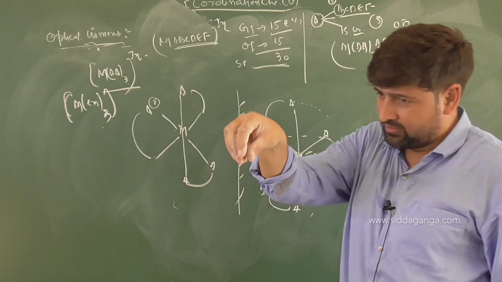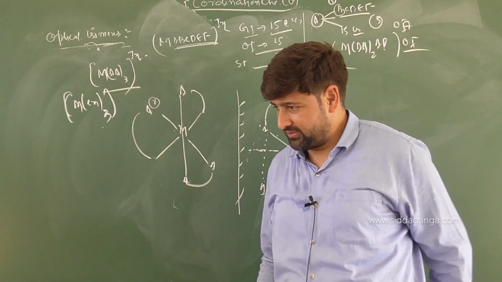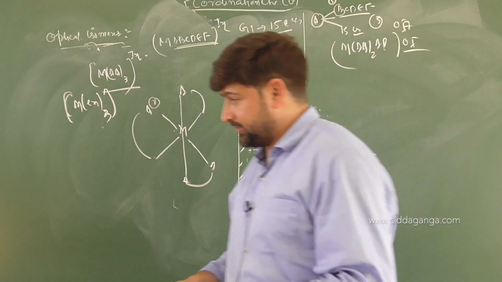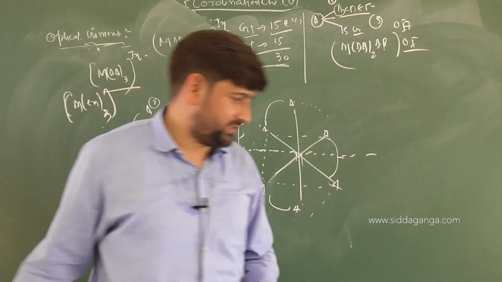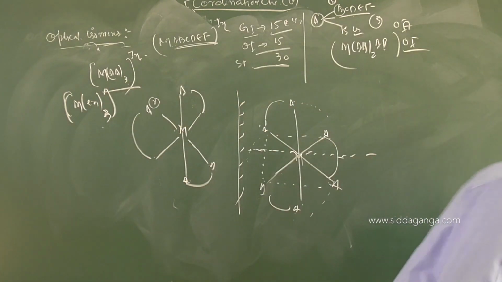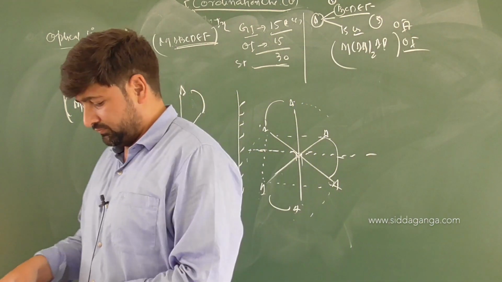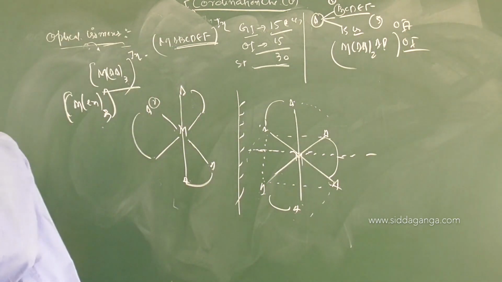One here, one here, one here, one here. Let me get a piece of paper so that you can understand it well. Okay, here we have a piece of paper. One second, just wait, we'll just see it. Okay, this way will be better.